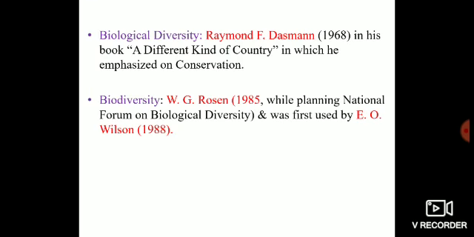First of all, let's move on to the history of the subject of biodiversity. The term biological diversity was first of all coined by Raymond F. Dasman in 1968 in his book A Different Kind of Country, in which he emphasized the importance of conservation of biodiversity. Then W.G. Rosen in 1985 shortened the term biological diversity to biodiversity, and it was E.O. Wilson in 1988 who for the first time used the term biodiversity in his publication.